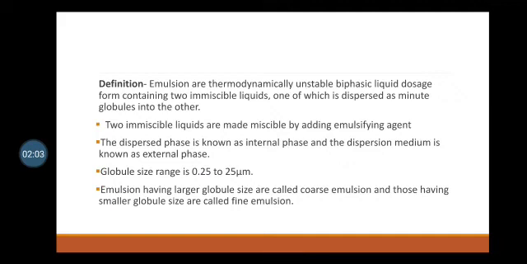The globule size in emulsion varies from 0.25 to 25 micrometer in diameter. Emulsions having large globules are called coarse emulsions, while those having globules of 5 micrometer are considered to be fine emulsions. The emulsions having globule size as small as 10 nanometer are known as microemulsions. These emulsions are milky and transparent. The whiteness of an emulsion is due to the reflections and refractions at many interfaces. If the two phases have the same refractive index, a transparent emulsion is produced.